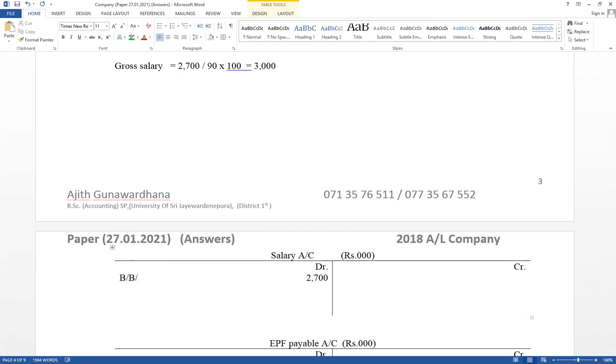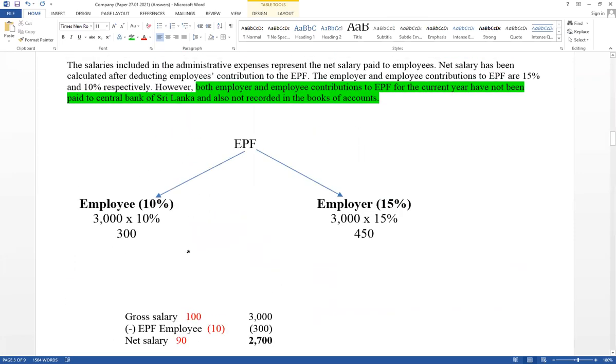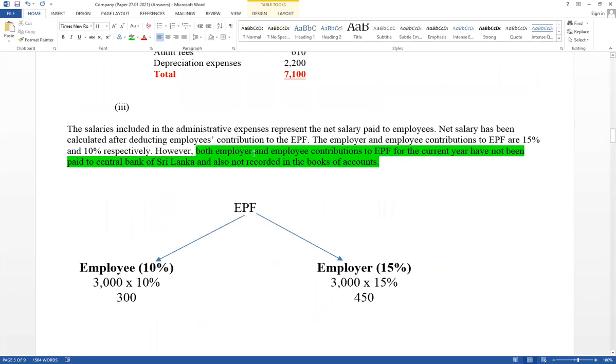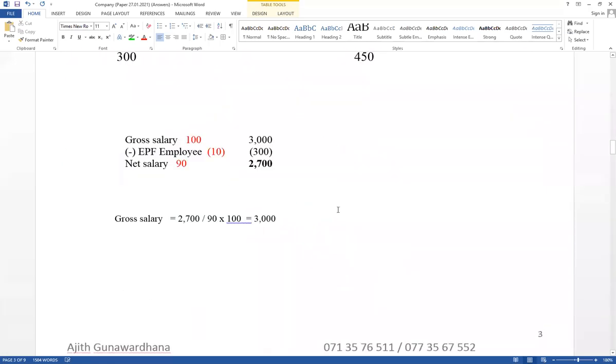That is a net salary already recorded. Cash account credit, salary account debited. It has available under administration expense. Therefore, here cannot be written as a cash. Now think about contribution of employee and employer. Here it is given both employer and employee contribution for EPF and ETF has not been paid to the central bank and also not recorded. Think how it records.